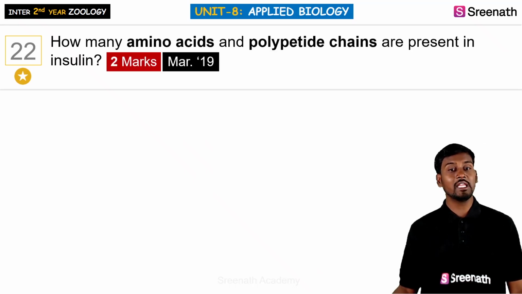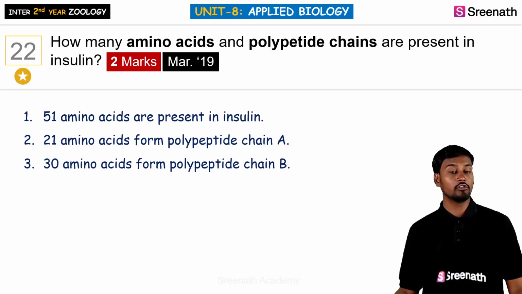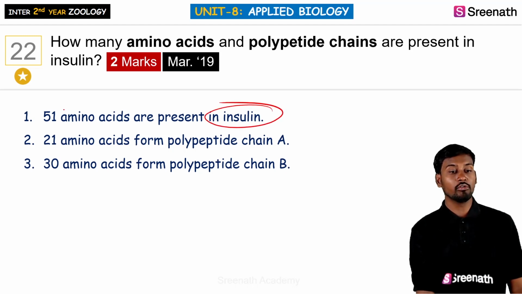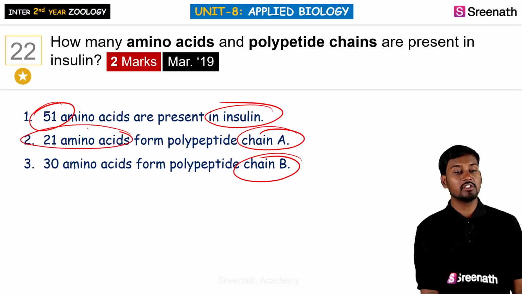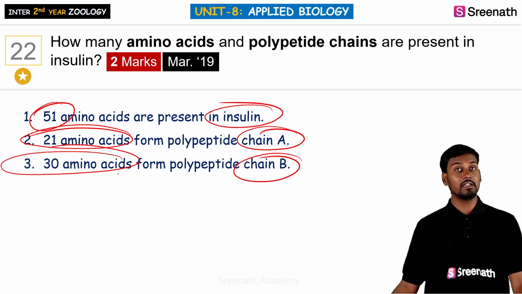So how many amino acids and polypeptide chains are generally present within insulin? Insulin has 51 amino acids. It has chain A and chain B, 2 chains. So chain A is generally 21 amino acids, whereas chain B is generally 30 amino acids.